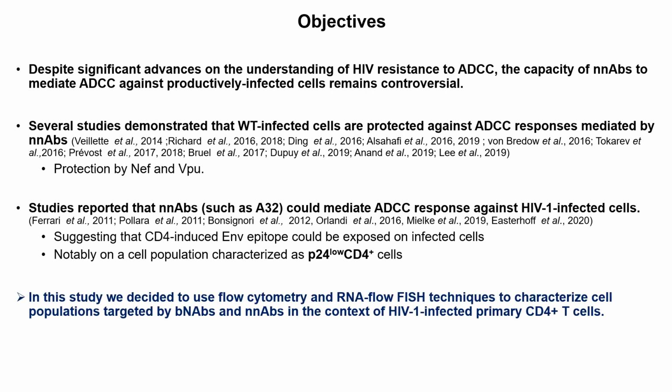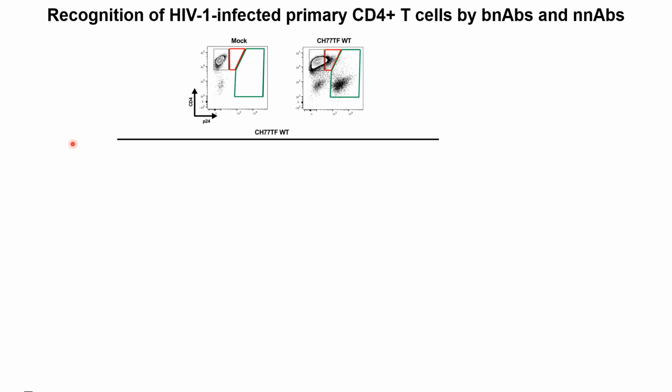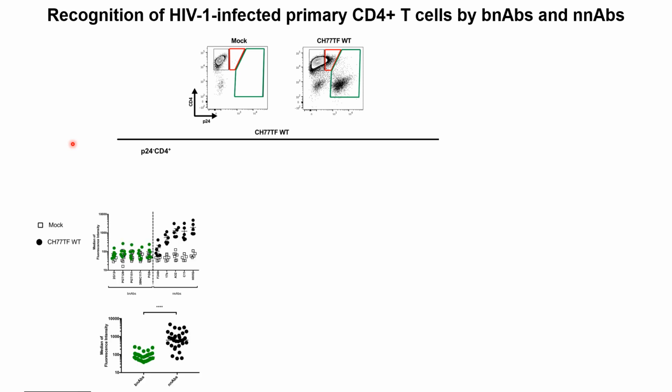In this study, we decided to use flow cytometry and RNA flow FISH techniques to characterize the cell population targeted by broadly and non-neutralizing antibody in the context of infected primary CD4 T cells. Activated primary CD4 T cells were infected with the transmitted founder virus CH77, and 48 hours post-infection, cells were stained with a panel of broadly neutralizing antibody versus non-neutralizing antibody.